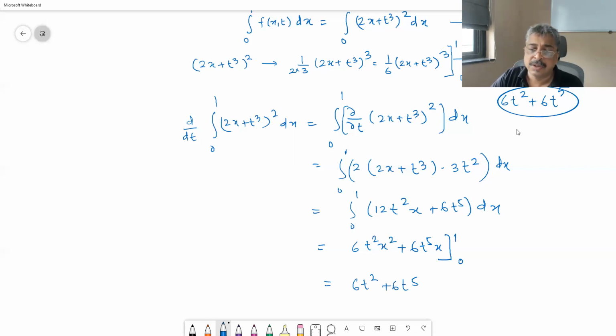This answer and this answer are the same. So what you can do is, the derivative which is outside the integral sign, if these are constants, can be taken inside and perform the partial derivative. That is just the cross check with some easy function.